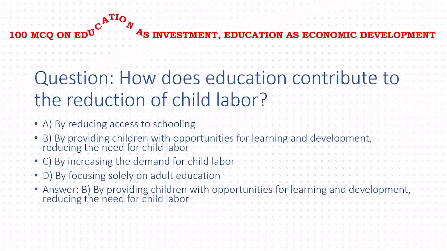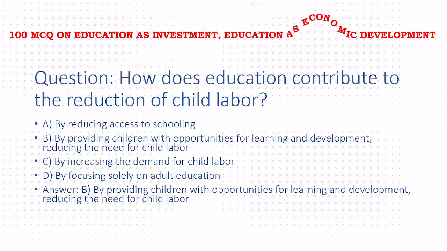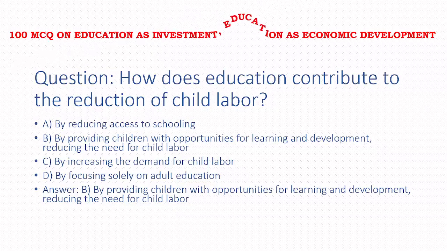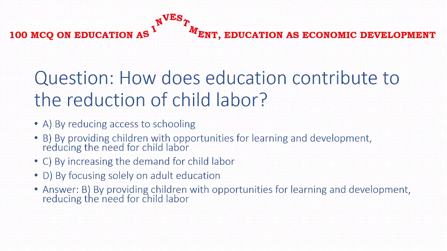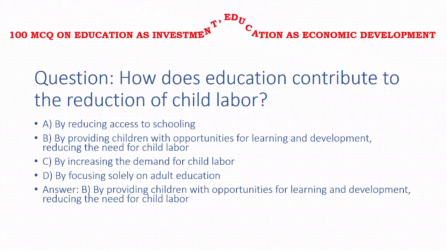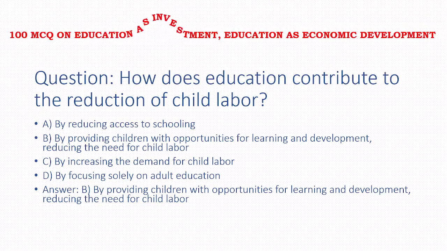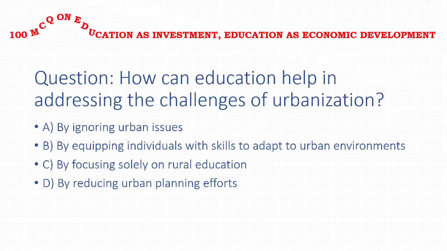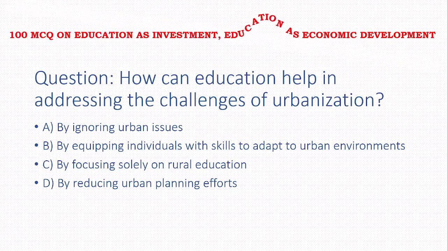Next, how does education contribute to the reduction of child labor? Options: by reducing access to schooling, by providing children with opportunities for learning and development, reducing the need for child labor, by increasing the demand for child labor, by focusing solely on adult education. The answer to this question is option B, that is by providing children with opportunities for learning and development, reducing the need for child labor.